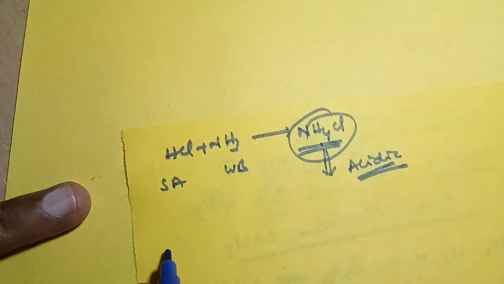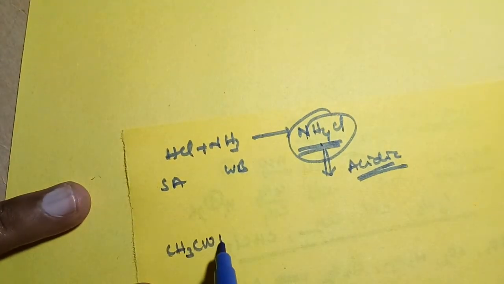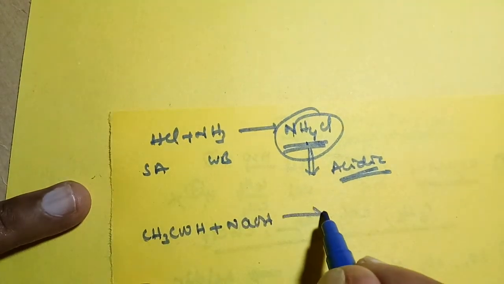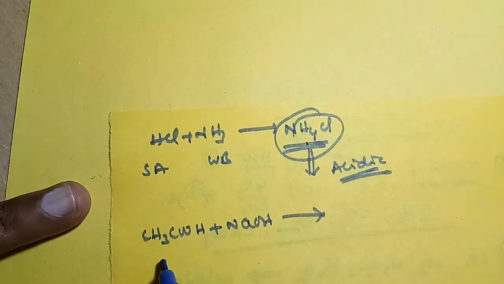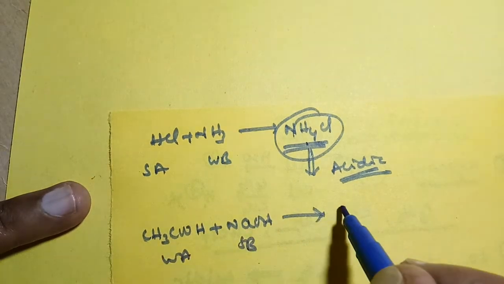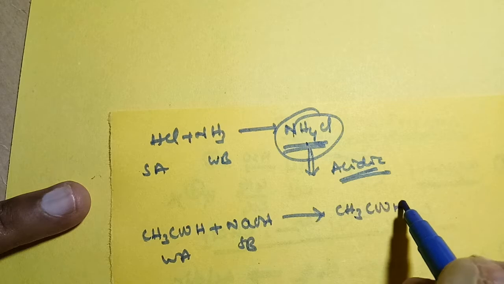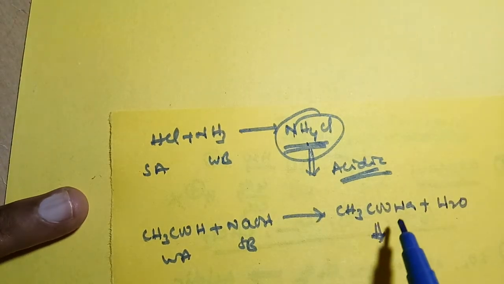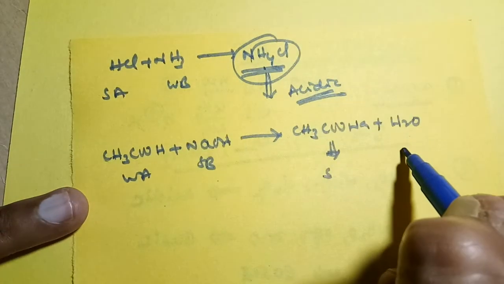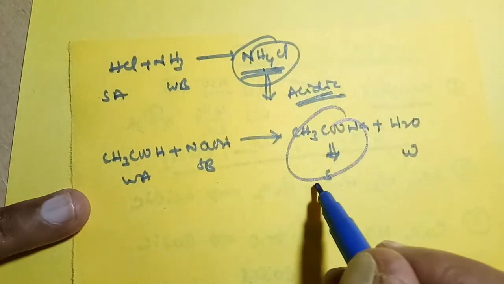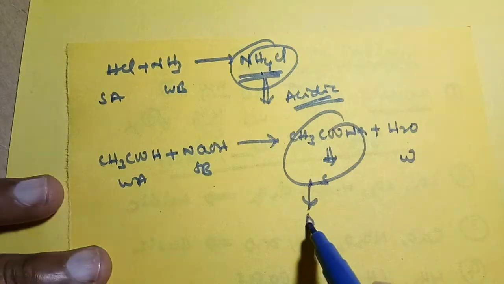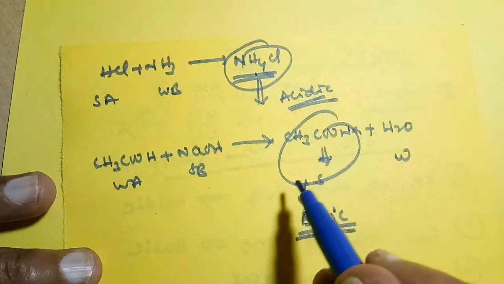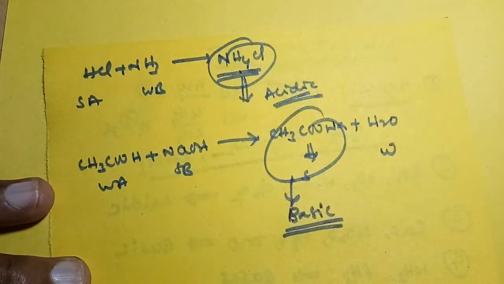Next, let me take CH3COOH plus NaOH. If we consider this, this is a weak acid and a strong base, we will get CH3COONa plus H2O. This is the salt and this is water. This salt is slightly basic in nature. Can we explain the basic nature of such a salt? We can't explain because it does not have OH minus ions.